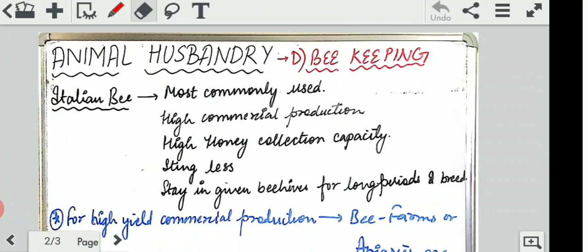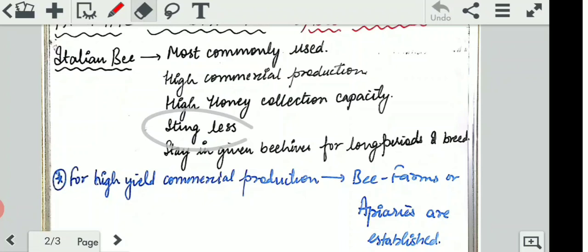The Italian bee is the most commonly used bee, right? It has the highest commercial production. That means it produces a large amount of honey, that is, it has high honey collection. Also, it stings less. You know how stingy honeybees are, but this bee is less stingy. It stays in the given beehives for a longer period of time and they breed.